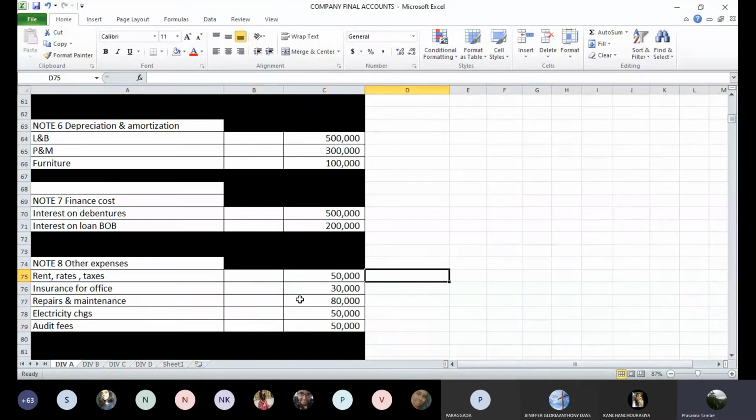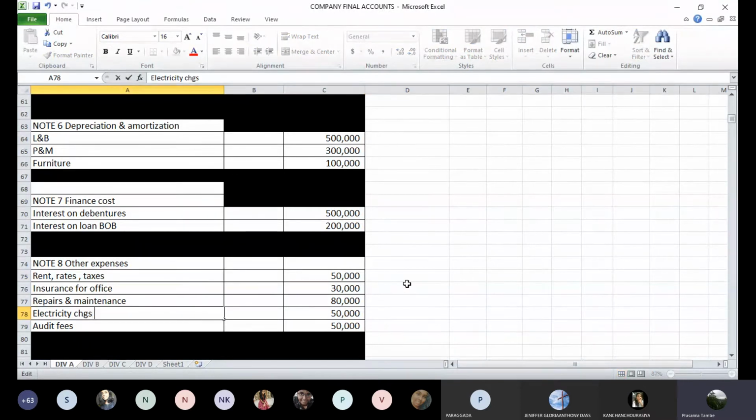Okay, so repairs and maintenance is here 80,000 rupees. Then insurance premium for office premises is 30,000. That will also come directly. There is no change for insurance premium. Electricity charges 40,000, for which you have to make a provision of 10,000. Okay, so for electricity I will write in brackets. This is 40,000.